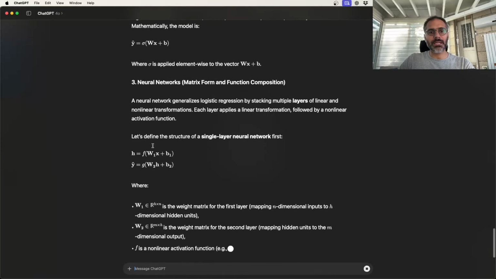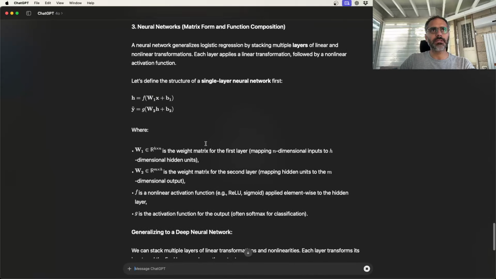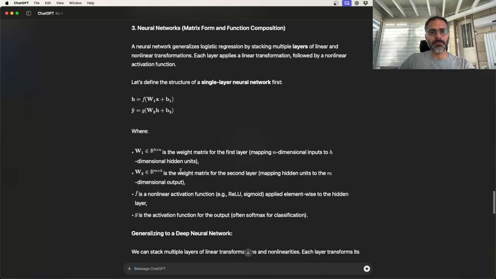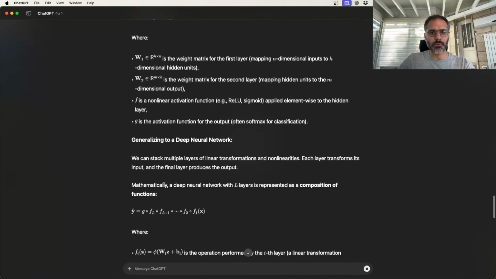And for a neural network, again, now it's simple. It takes an x. Sorry about that. I don't like this. Yes, so it takes an x. It passes a linear transformation to it, w1x plus b1, and then it applies a nonlinear function to it, f, which could be a sigmoid or ReLU, and gives me h. And then I pass h times w2 plus b2, apply a g, a nonlinear function, and I get y hat. And it tells me what the dimensions are of w1 and w2. Much better. This is much more what I was looking for.